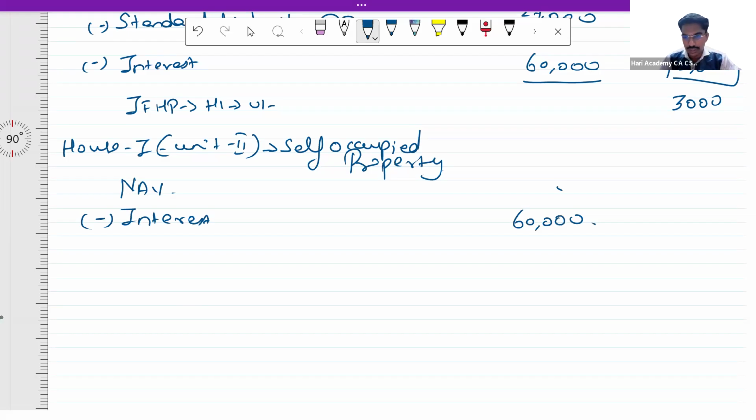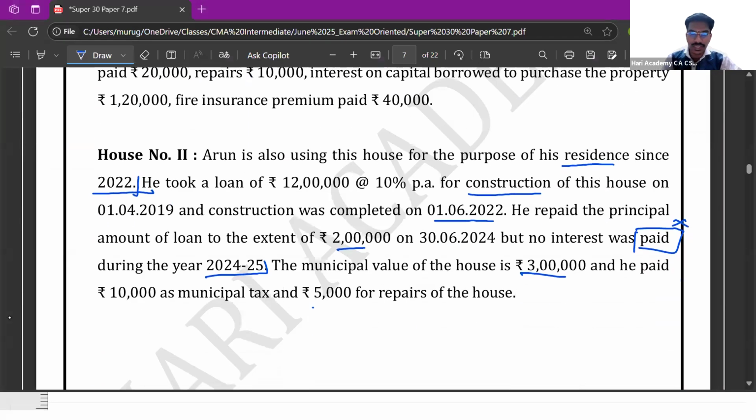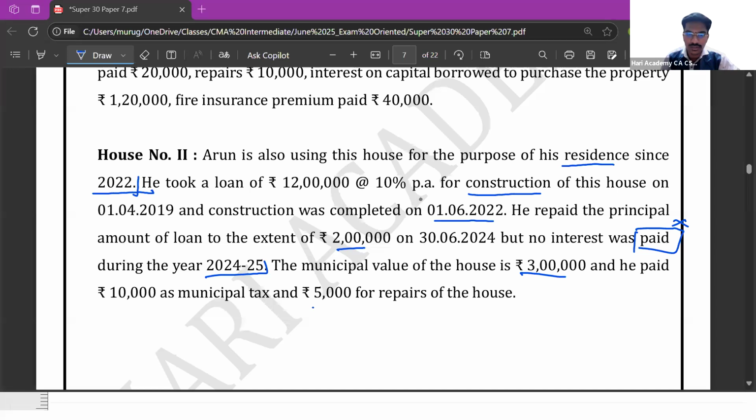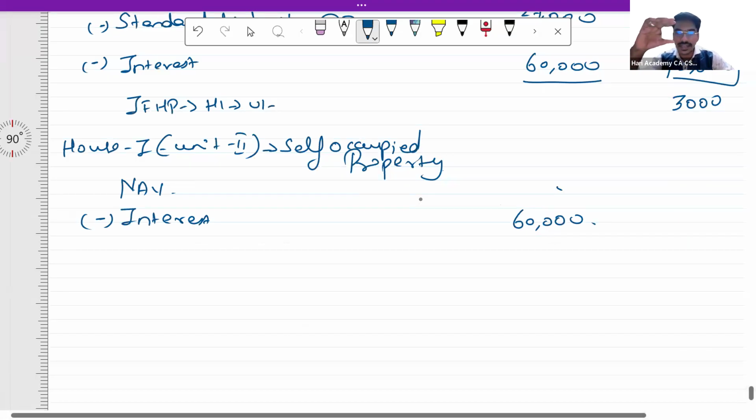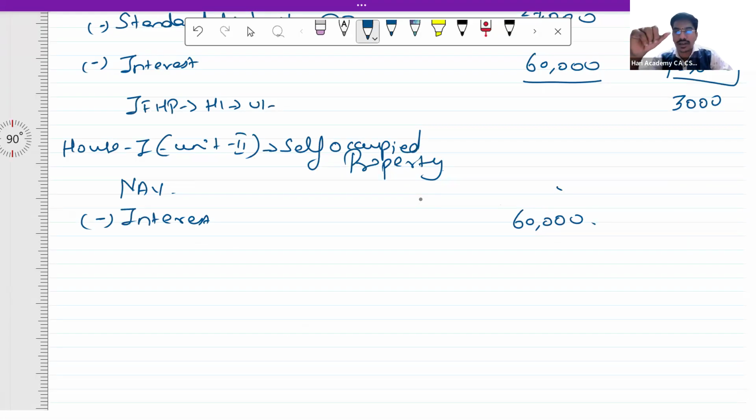Now let us go to, just wait for a minute, because in this question, if you see, totally there are 2 properties which is let out. So first one is house 1, unit 2, and the second one is house 2. And we have already seen the entire cap itself for a let out, in case of a self-occupied property, the interest on borrowed capital, the entire cap is rupees 2 lakhs. So in this case, this is going to be 60,000 of loan. Okay. Just remember, this is due to interest only.